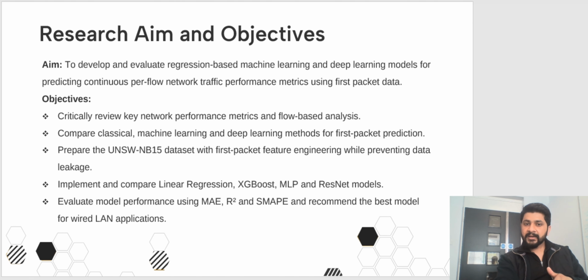And second, compare classical machine learning and deep learning methods for first packet predictions. I compared both simple models and more advanced ones to see which approach worked best for this type of prediction problem. Third, prepare the UNSW NB15 dataset with first packet feature engineering while preventing data leakage. This is very important. I make sure the model only uses information available at the first packet, so it doesn't accidentally cheat by using future data.